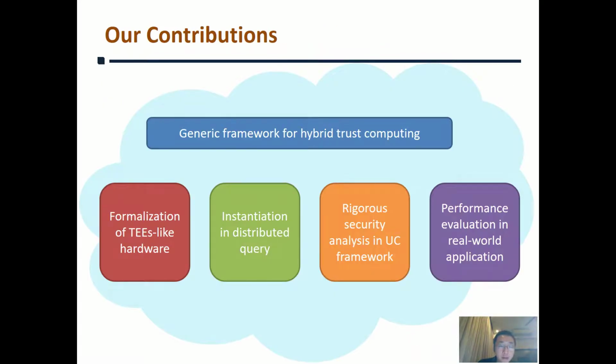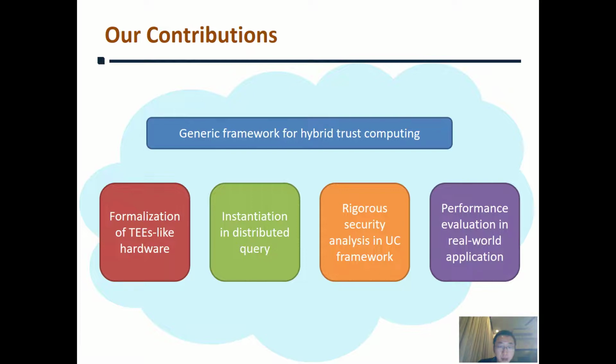Our goal is to propose a solution for realizing hybrid trust computing. So basically, we propose a generic framework for it. Based on that, we formalize the TE-like hardware and propose a select and join protocol in the distributed query setting as an instance. After that, we provide rigorous security analysis in the UC framework and evaluate the efficiency of our scheme in the real-world application.